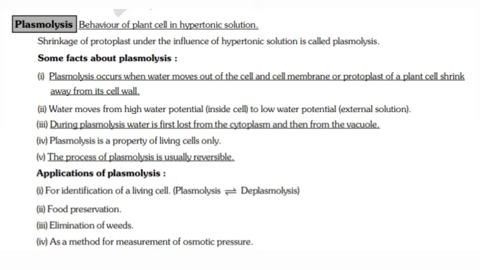During plasmolysis, water is first lost from the cytoplasm and then from the vacuole. Plasmolysis is a property of living cells only. The process of plasmolysis is usually reversible. Applications of plasmolysis: for identification of a living cell, plasmolysis is reversible by deplasmolysis. Plasmolysis helps in food preservation, particularly jams, jellies, and pickles. Elimination of weeds, and as a method for measurement of osmotic pressure.